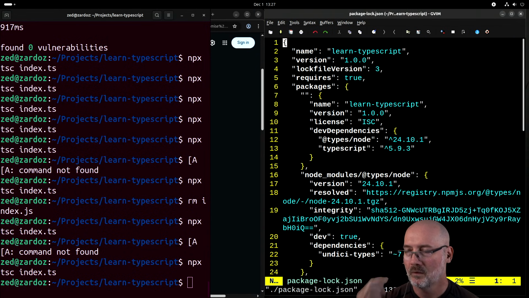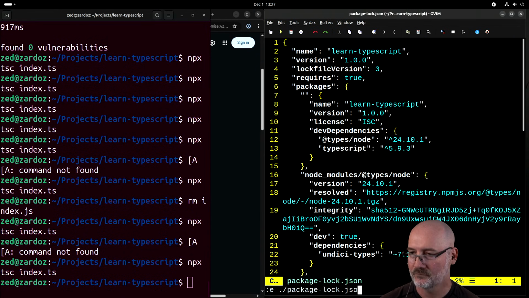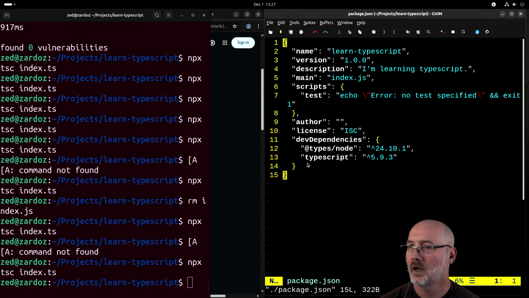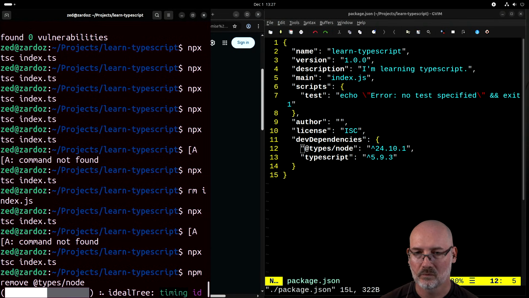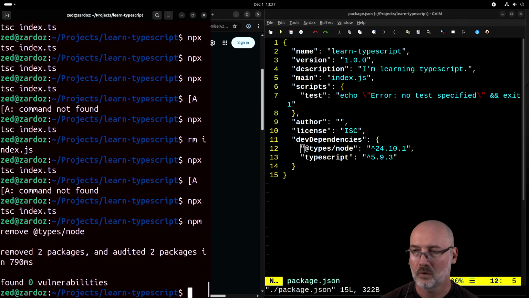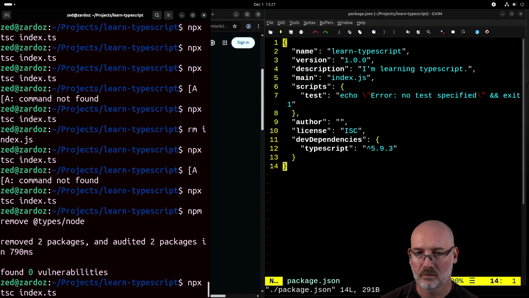Package.json, not the lock file. Yeah, I had to add this thing, node types. Let's remove it. npm remove. Am I even getting that right? Types node. Okay, that's done.